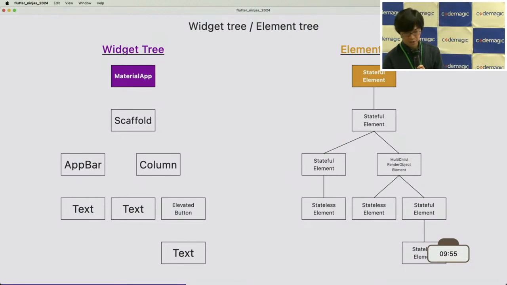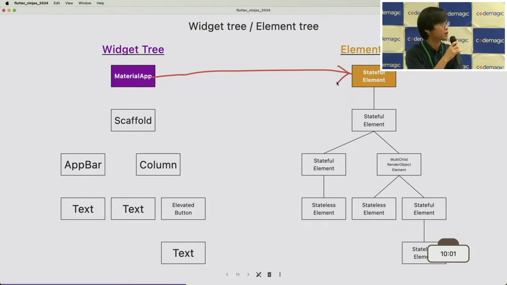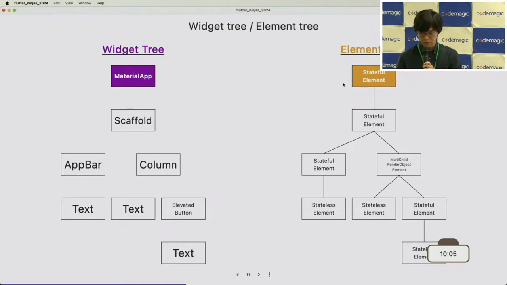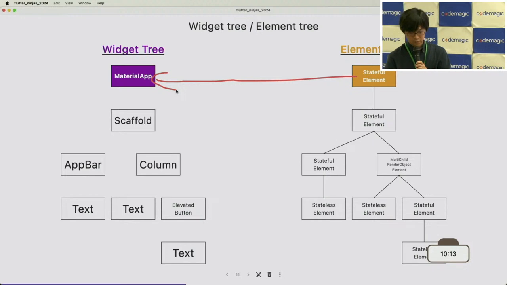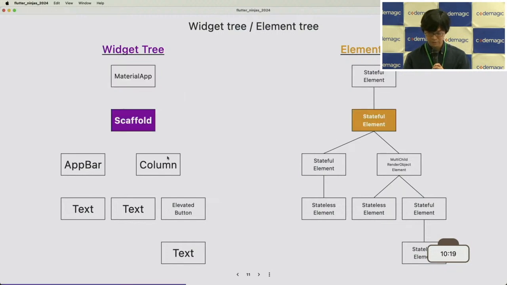It creates the element named StatefulElement because MaterialApp is a subclass of StatefulWidget. And StatefulElement preserves the reference to MaterialApp. Okay. So it's the same story as for the other widgets.